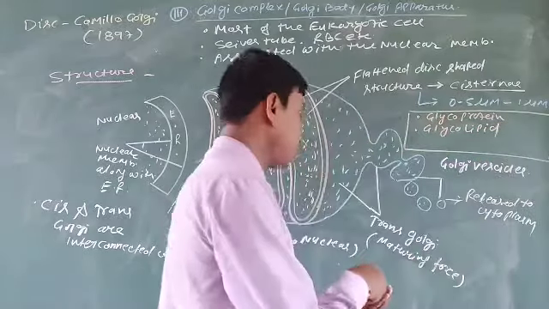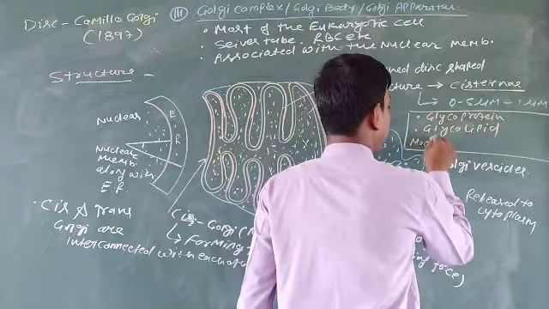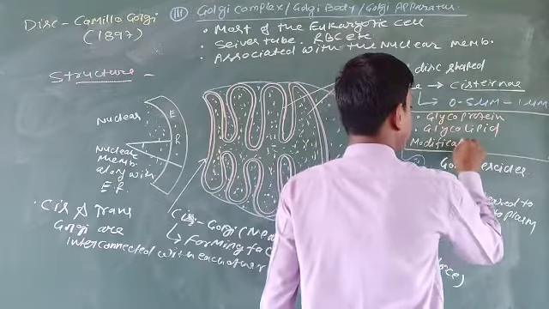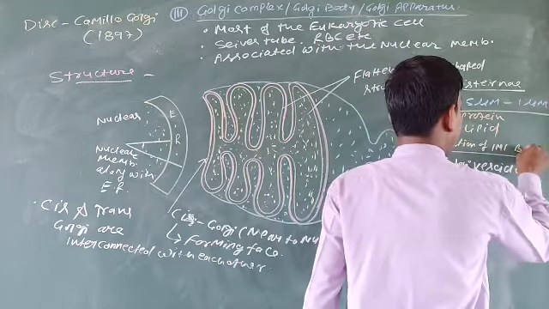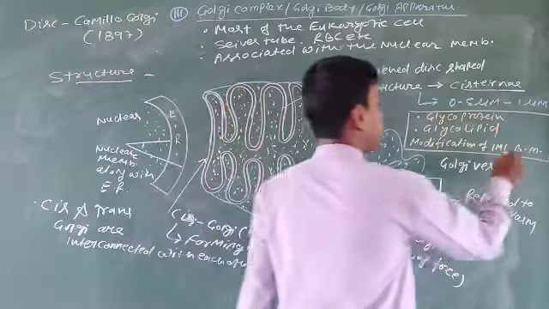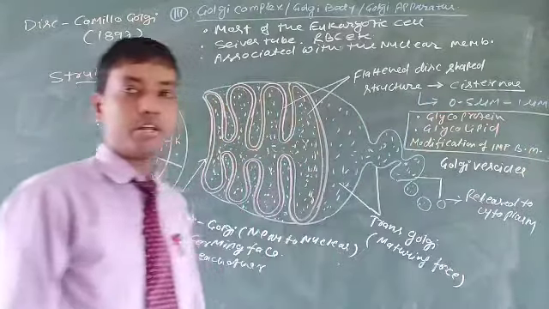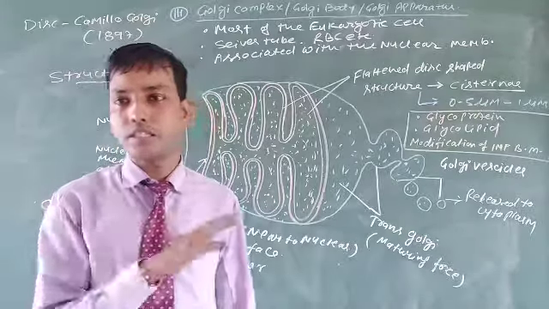It means it helps in modification of important biomolecules. It helps to remodify the essential biomolecules, because glycoprotein means glycogen and protein both are synthesized in different places.